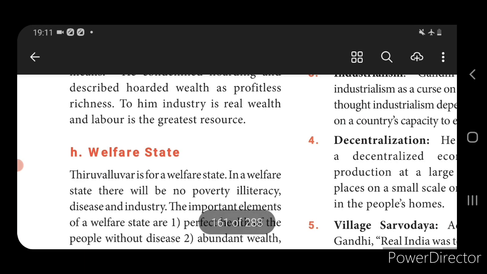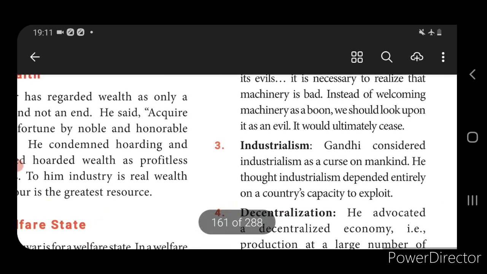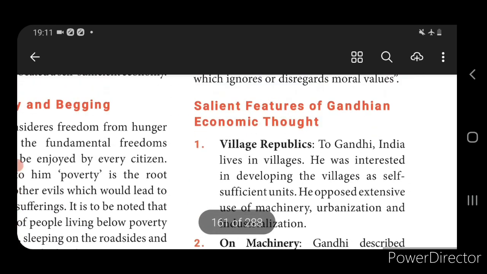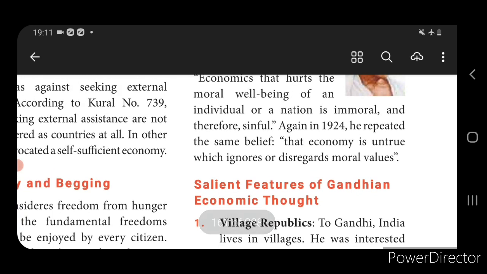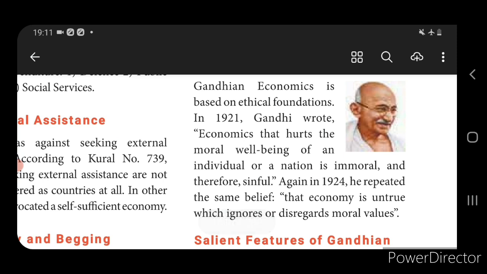full security. Okay, next we come to know about Gandhiji. According to Gandhiji's point of view, he explained the ethical foundation, that is, good and bad.